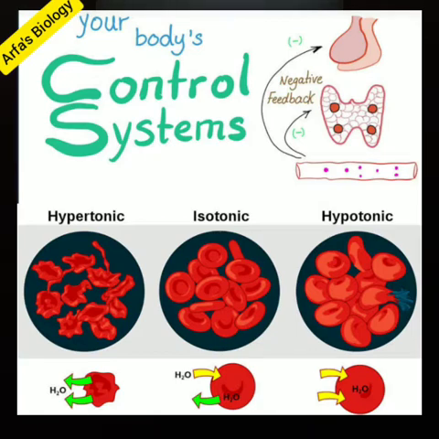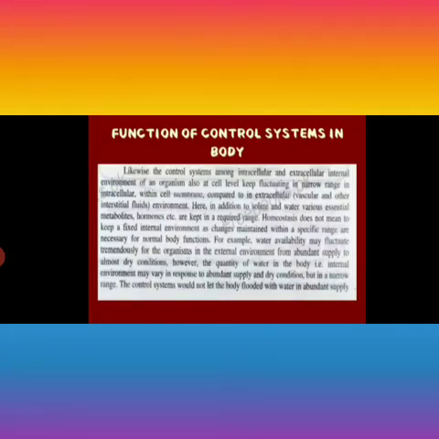Now let's start with the lecture. Every organism, whether it's unicellular or multicellular, has special regulatory mechanisms by nature in its body, which are called control systems. For example, if the outside temperature is 45 degrees centigrade, the organism's body cannot cope with such a high temperature.